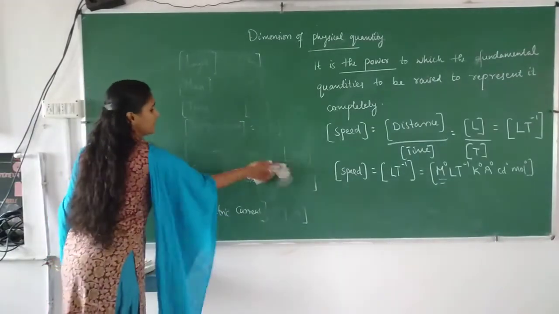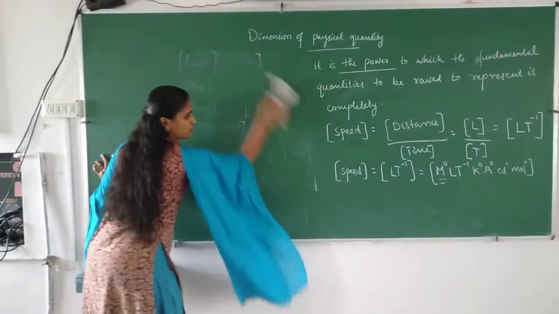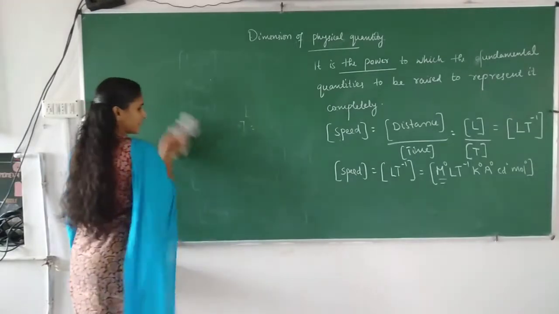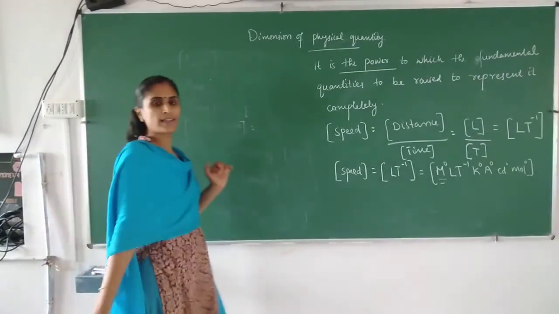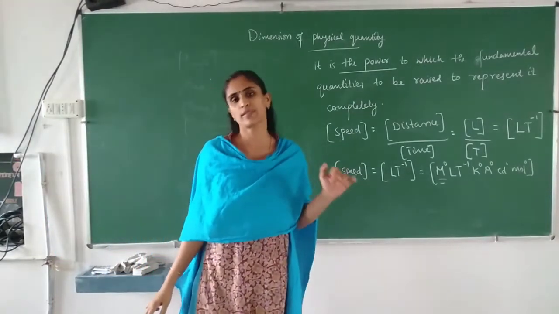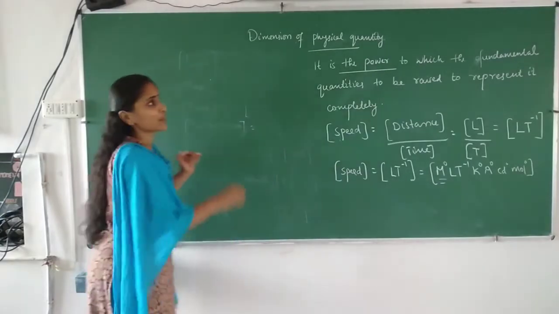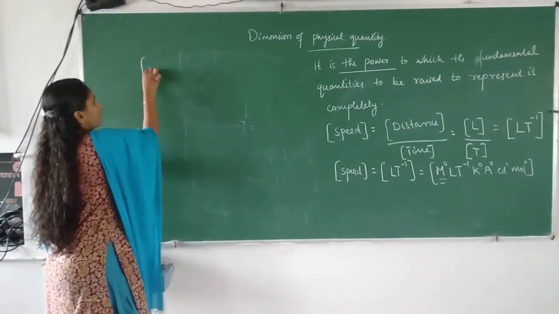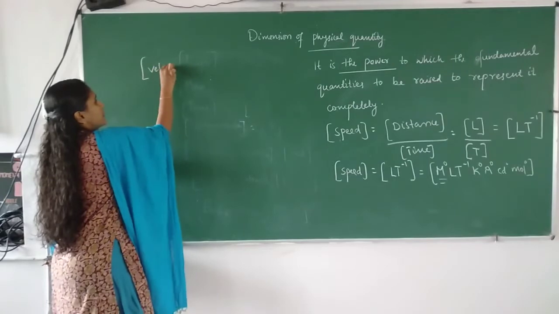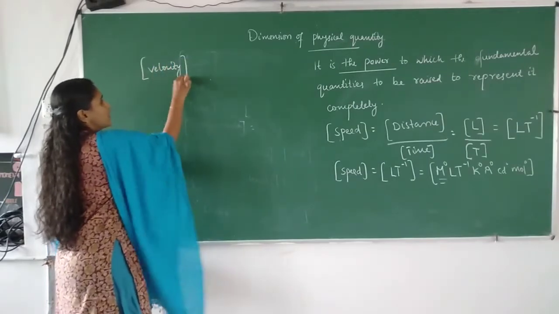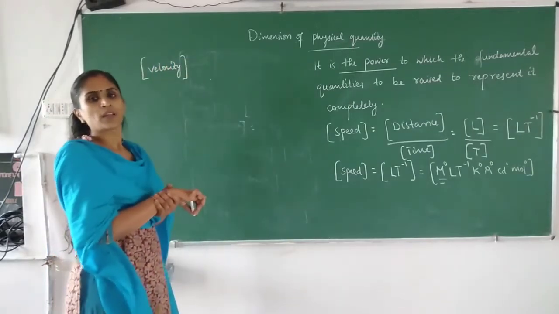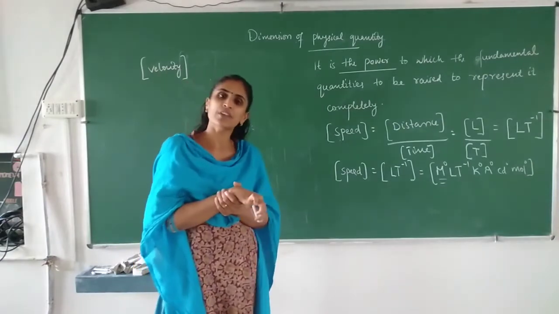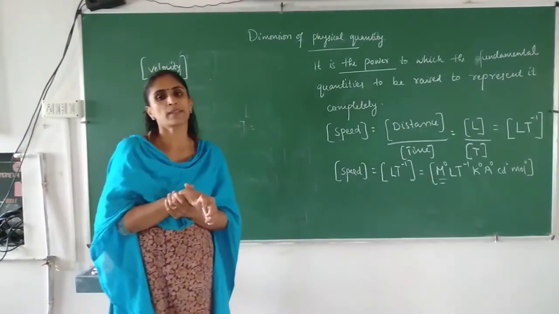Based on that only, you can solve other questions. Is it clear? So now we will find the dimension of velocity. We can write it like this. Dimension of velocity. How to find? What is the formula to find velocity? Velocity is equal to displacement by time.